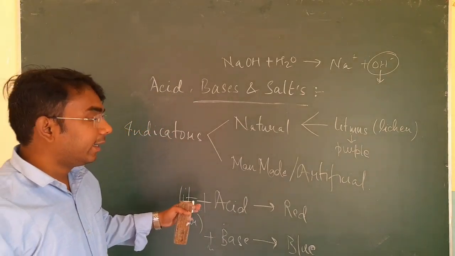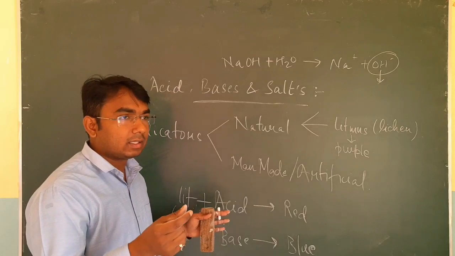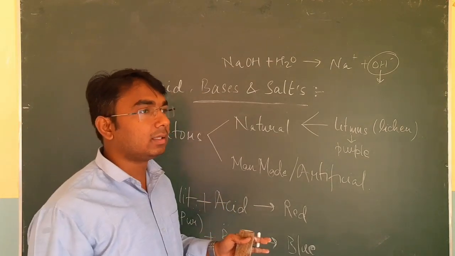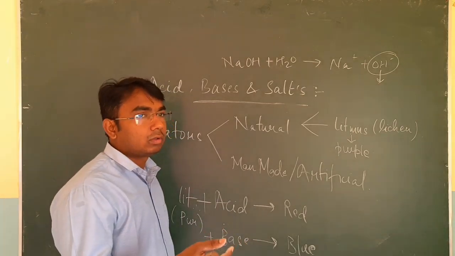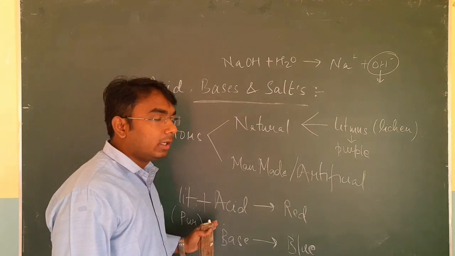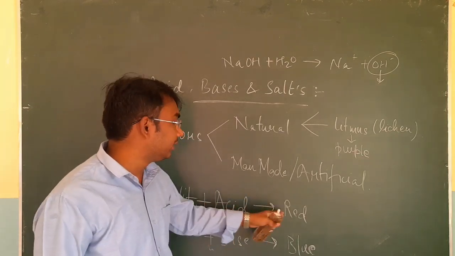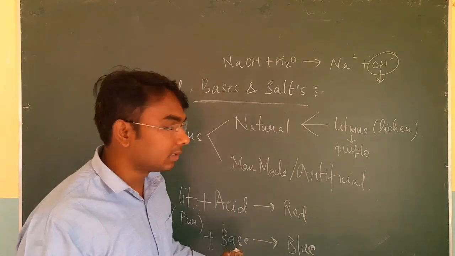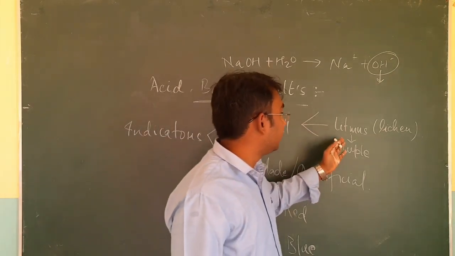So you can clearly identify that, for example, if somebody gave you an unknown compound in a test tube and says to identify whether it is acid or base, and he is giving you litmus solution, what will you do? You will just add 2 or 3 drops of litmus solution. If the purple color changes into red, then that will be acid, and if it changes into blue, then that will be a base. So that was about your natural indicator, that was litmus.